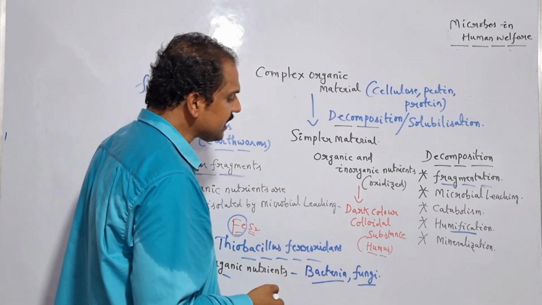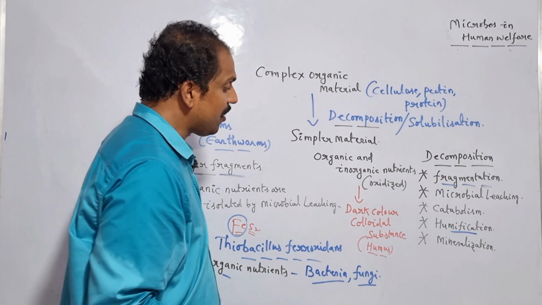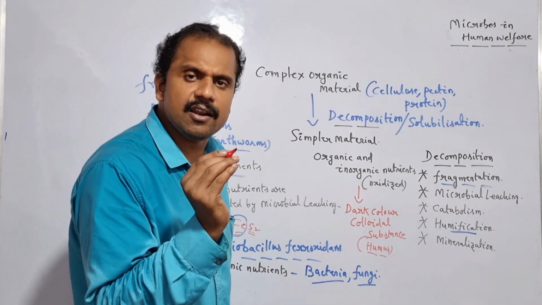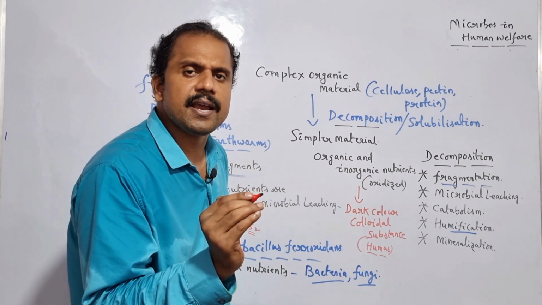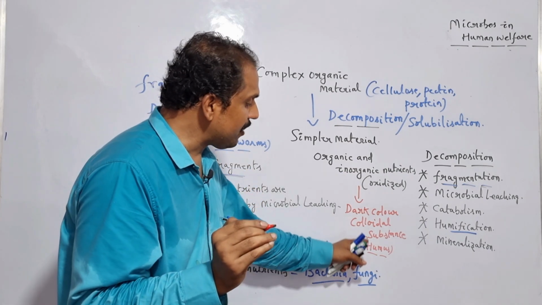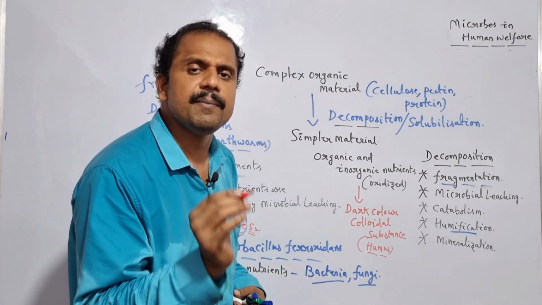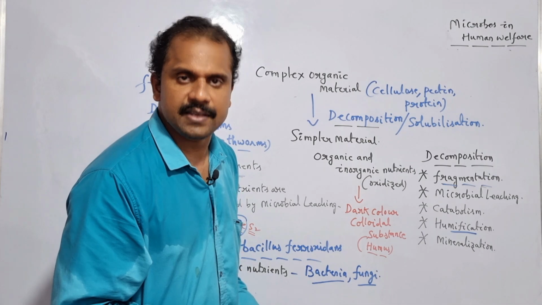After the successful formation of humus during the humification mechanism, the humus undergoes further oxidation in order to yield many minerals. And the specific mechanism through which the humus undergoes oxidation in order to yield many minerals is termed as what? Mineralization. Is it clear?